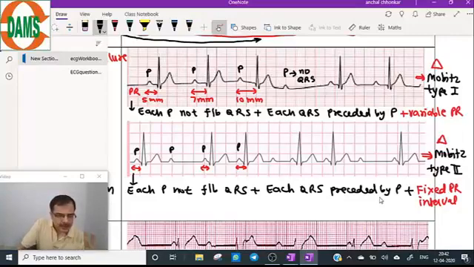So that means to differentiate between Mobitz 1 and Mobitz 2, the most important point is the PR interval. Is ST elevation present in this diagram? No, ST elevation is not present. Now come to the last bradyarrhythmia, and that is third degree AV block. So there is a third degree AV block.